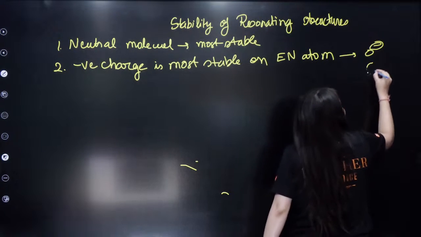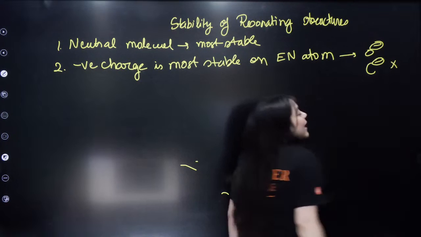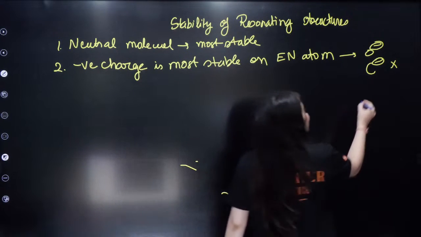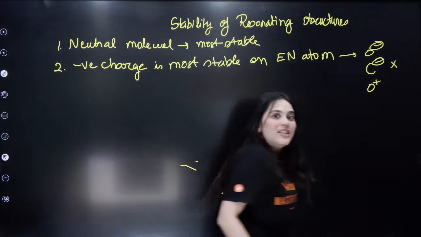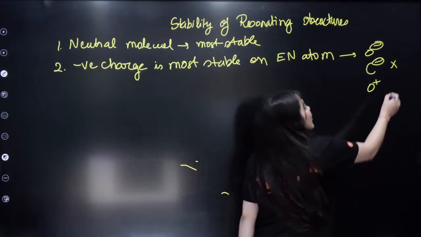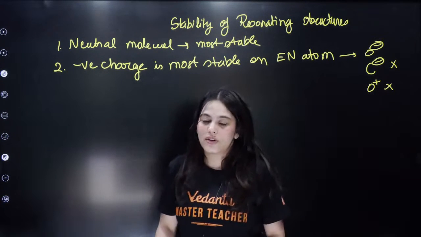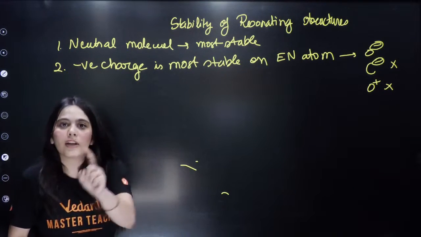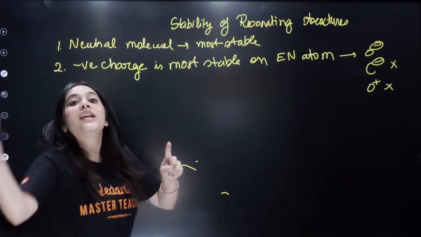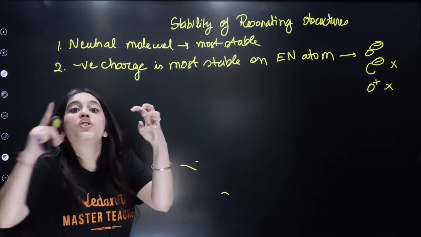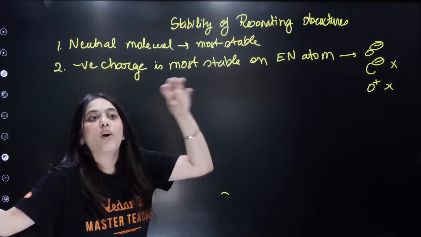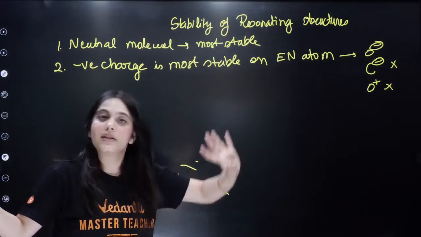But if carbon is getting a negative charge, that will not be a stable resonating structure. Similarly, if oxygen is getting a positive charge, once again, not a stable resonating structure. So we are going to rate the stability. Number one, neutral molecule. Number two, when we are moving the charges, the negative should go on the electronegative atom and positive should go on the electropositive atom.